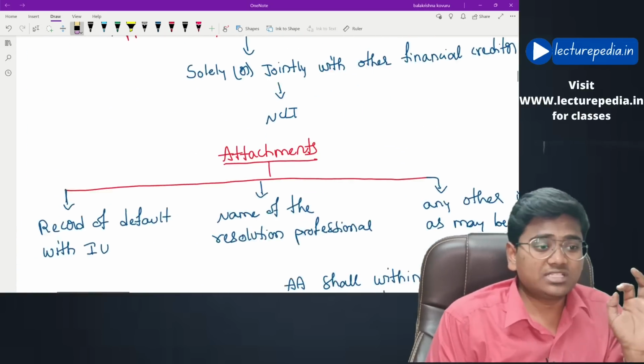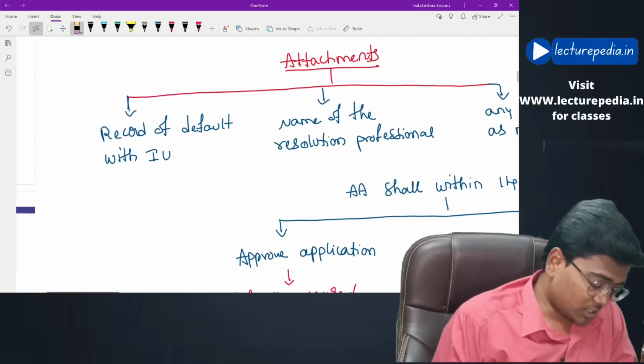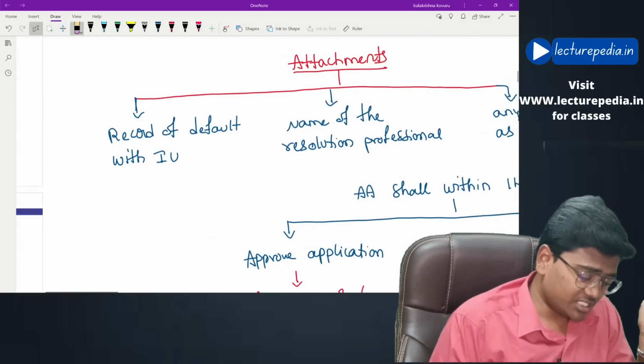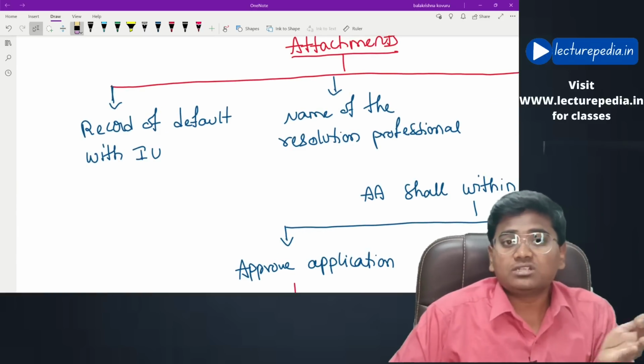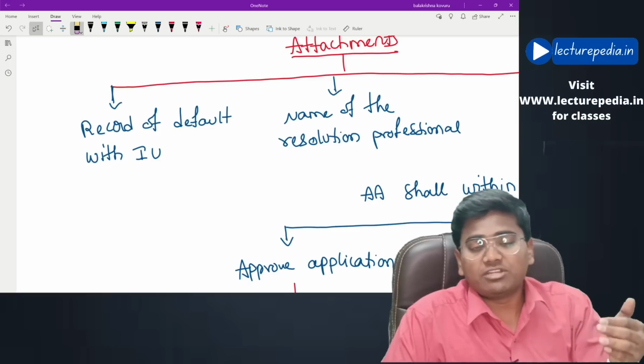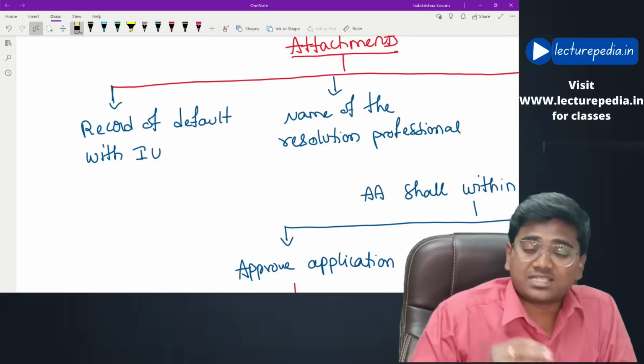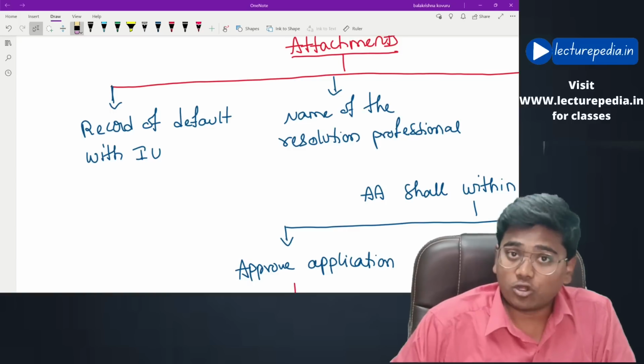Now, along with this application, there are some attachments to be provided. What are the attachments? The first attachment is the record of default with the information utility. In the information utility, there will be a record relating to the occurrence of default. Such a record must be provided along with this application.